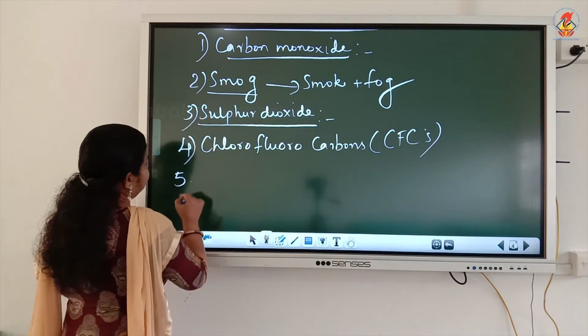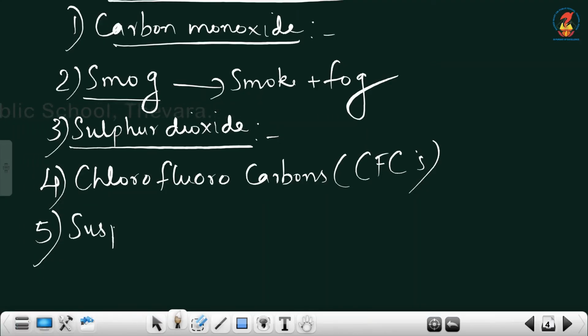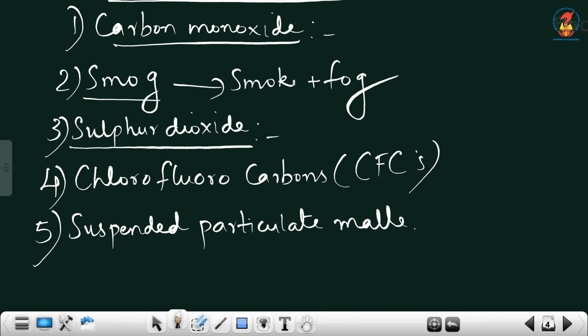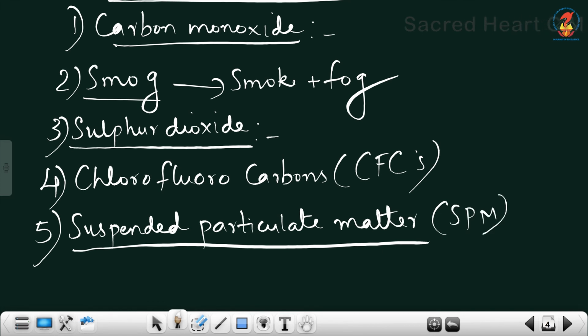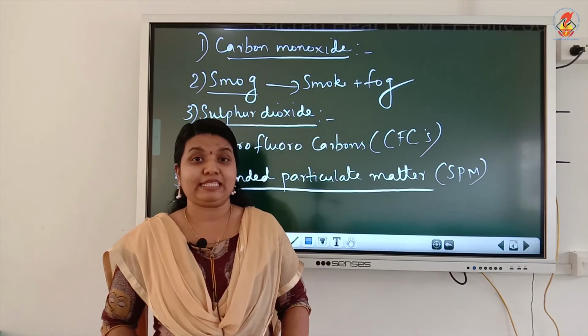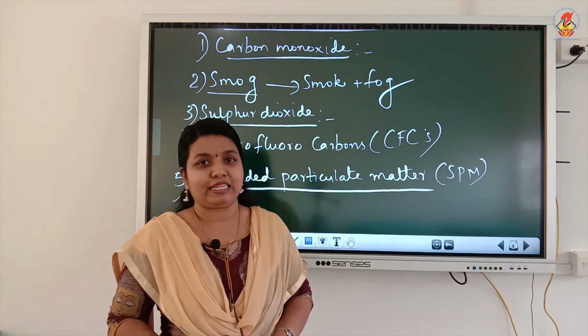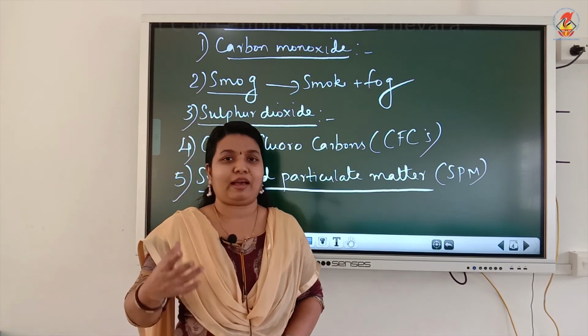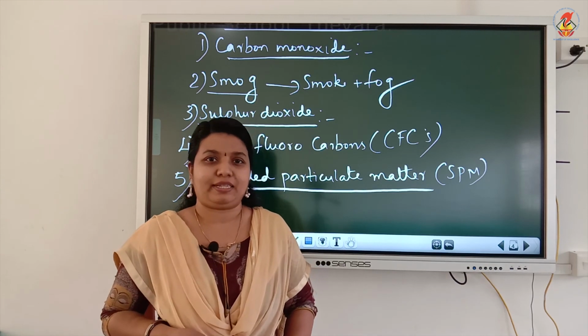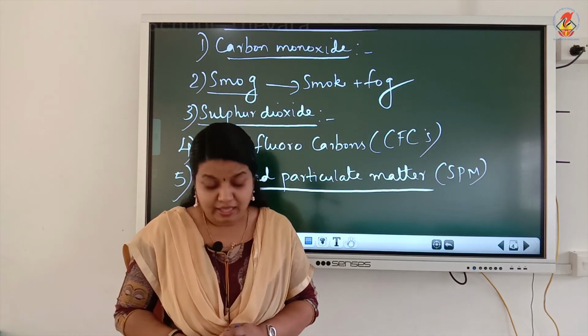Now the fifth one is suspended particulate matter, known as SPM. Automobiles which burn diesel and petrol release tiny, fine particles into the atmospheric air upon burning. Along with carbon dioxide gas, tiny solid particles are released into the atmospheric air.